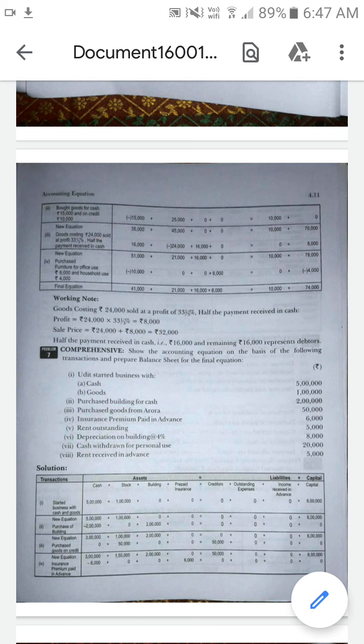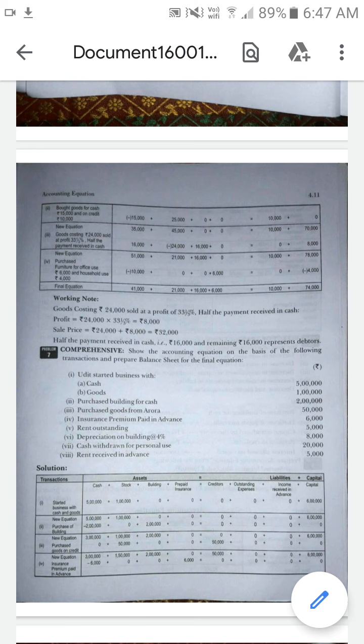So insurance premium paid means an expense, and it is paid in advance. I already explained: outstanding means not yet paid. Prepaid is also called paid in advance, whether prepaid expenses or prepaid income.